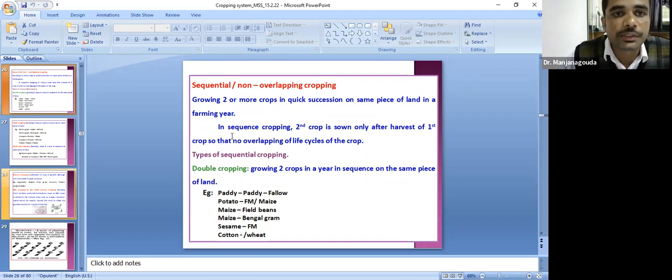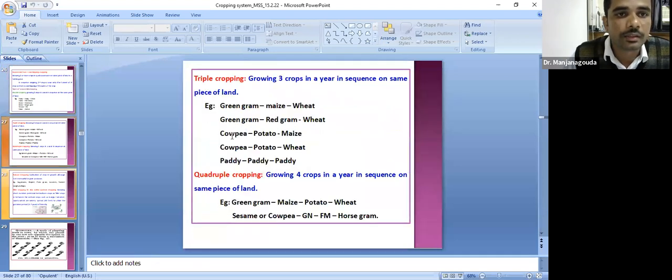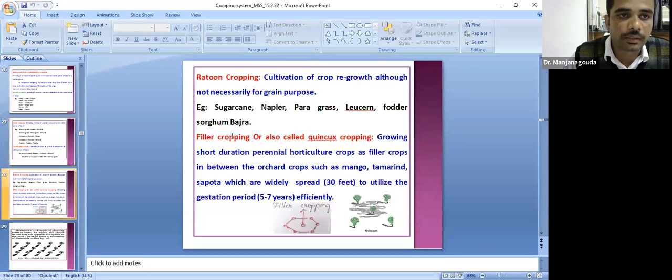What do you mean by sequential cropping? That is growing two or more crops in quick succession on the same piece of land. Succession means one after another. Sequential, the name itself indicates sequence. Double cropping is growing two crops in a year in a sequence on the same piece of land, for example paddy followed by paddy followed by fallow. Some examples are given in this slide. Triple cropping is three crops grown on a piece of land in a year, and quadruple cropping is four crops in a year.